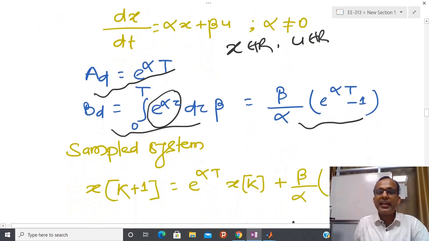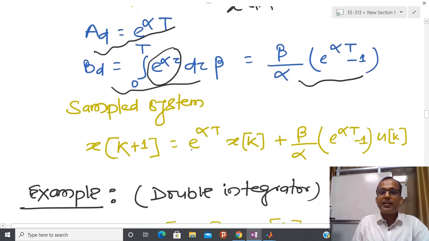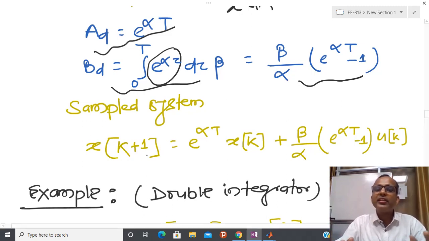So basically a sampled system means I have xk that is continuous, but in this representation I am only able to understand xk at the discrete instant. This can also be called a sampled data system or sampled model, as sometimes people say.